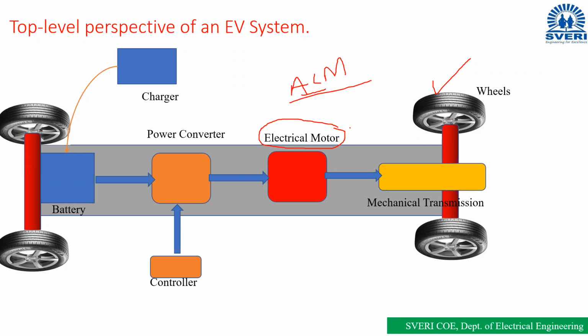For example, the rated current of the electrical motor is 10 amperes. But sometimes, due to heavy loads, it will carry more current. For example, it will take 50 amperes of current. Then what will happen? The rated capacity of the motor is 10 amperes, but 50 amperes is flowing through the motor. What will happen in that case?